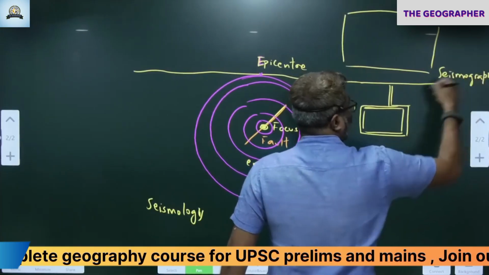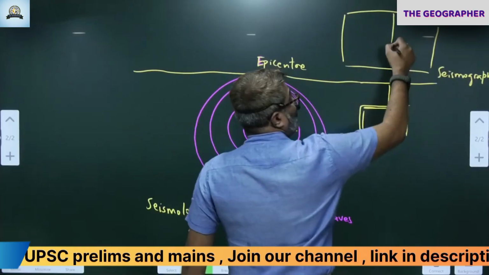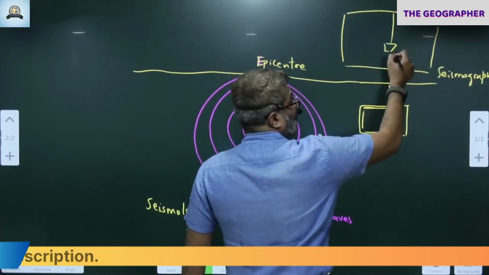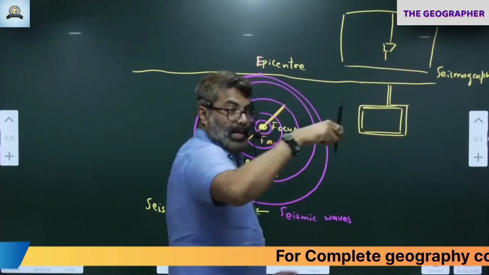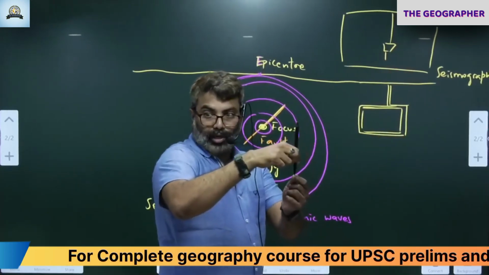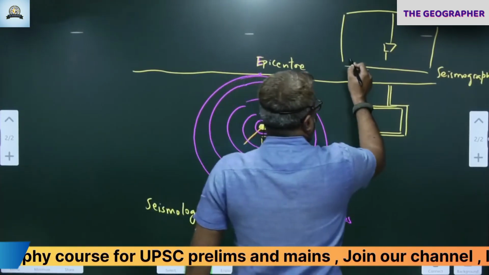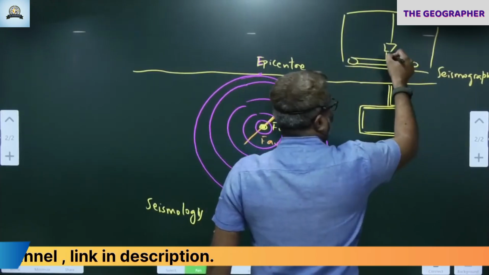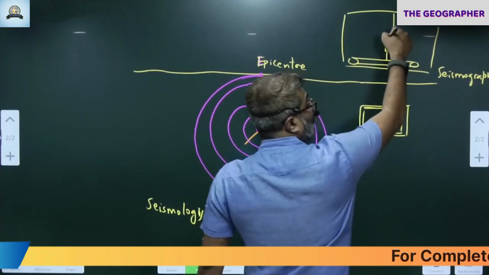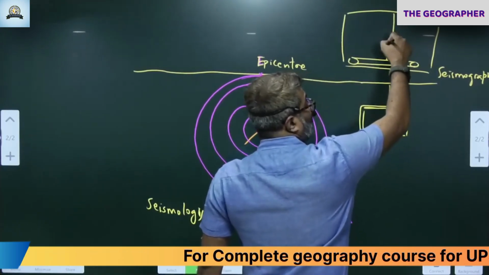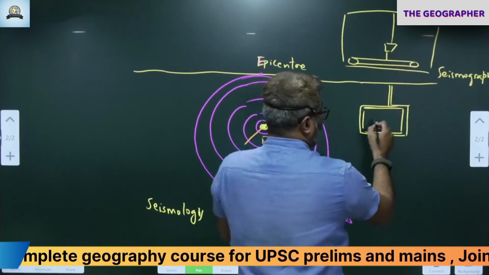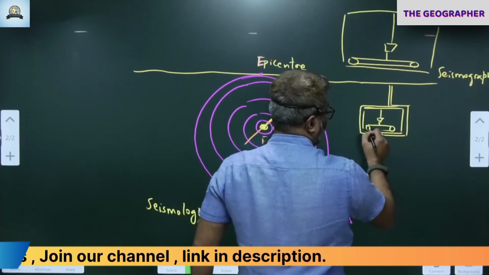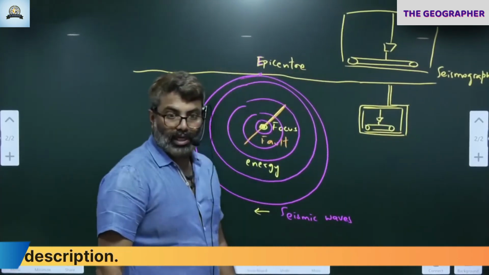A seismograph looks like this. It will have a pendulum, kind of a rope, and a small weight attached to it, and a pen, a micro tip pen. You can understand a pen? Micro tip pen. Okay. Below is a rotating drum like this. So this is a pen, this is a weight, this is a thread, like a pendulum. So this is here inside. Like this. Okay, it looks like this.